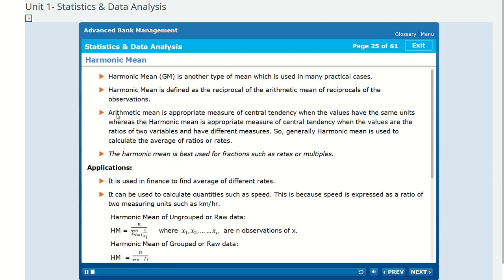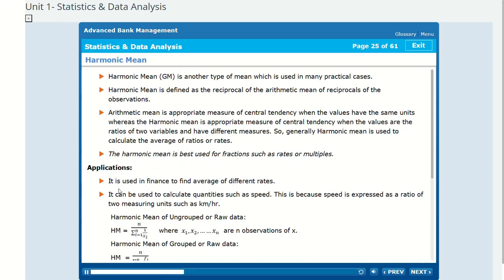Harmonic mean. Harmonic mean is another type of mean, which is used in many practical cases. Harmonic mean is defined as the reciprocal of the arithmetic mean of reciprocals of the observations. Arithmetic mean is appropriate measure of central tendency when the values have the same units, whereas the harmonic mean is appropriate measure of central tendency when the values are the ratios of two variables and have different measures. So, generally harmonic mean is used to calculate the average of ratios or rates. The harmonic mean is best used for fractions such as rates or multiples.